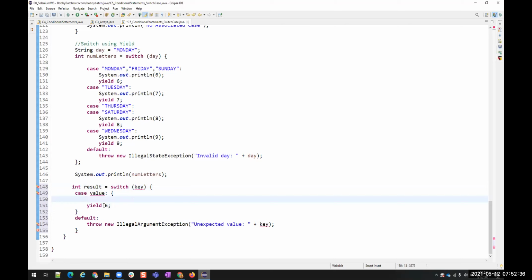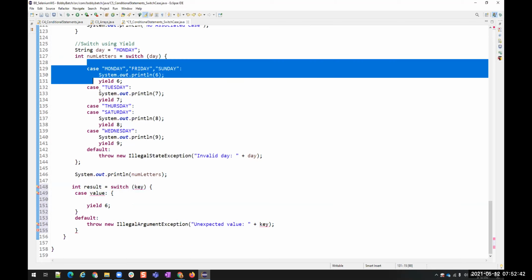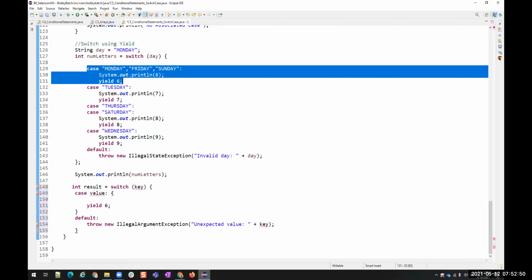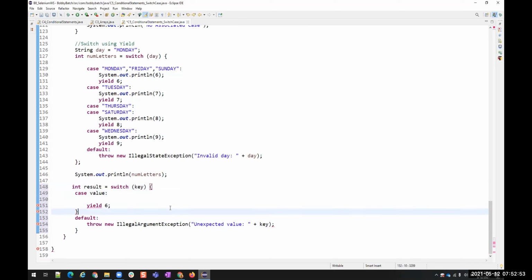Yield is not in a separate block, whereas here yield is in a block inside the block. Okay, that's fine. Yes, we can. It doesn't matter.